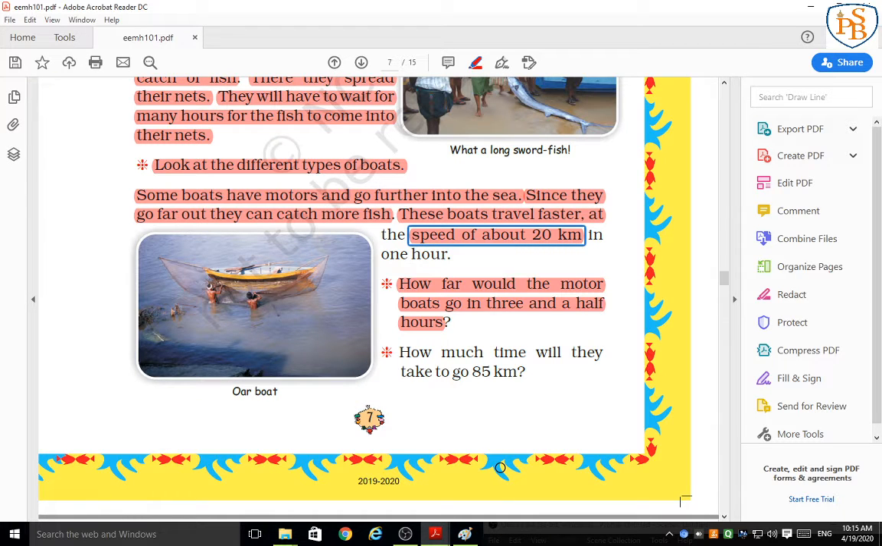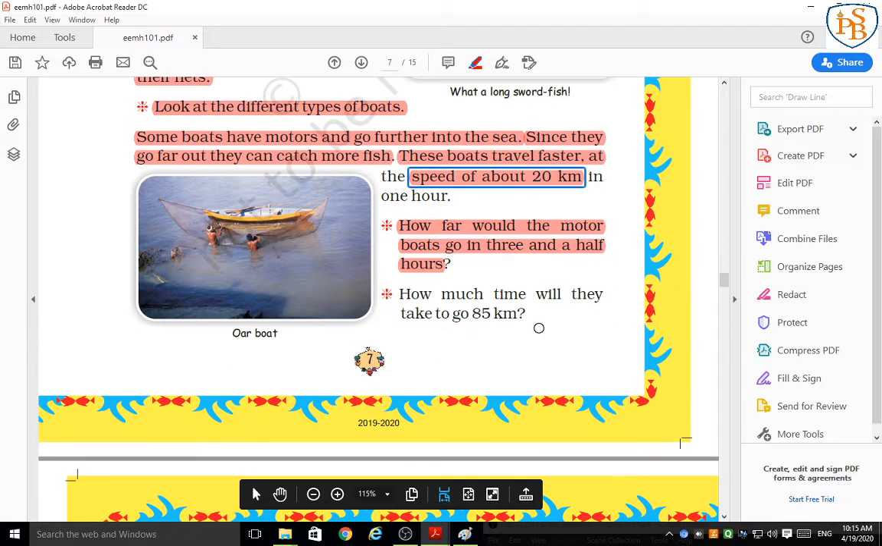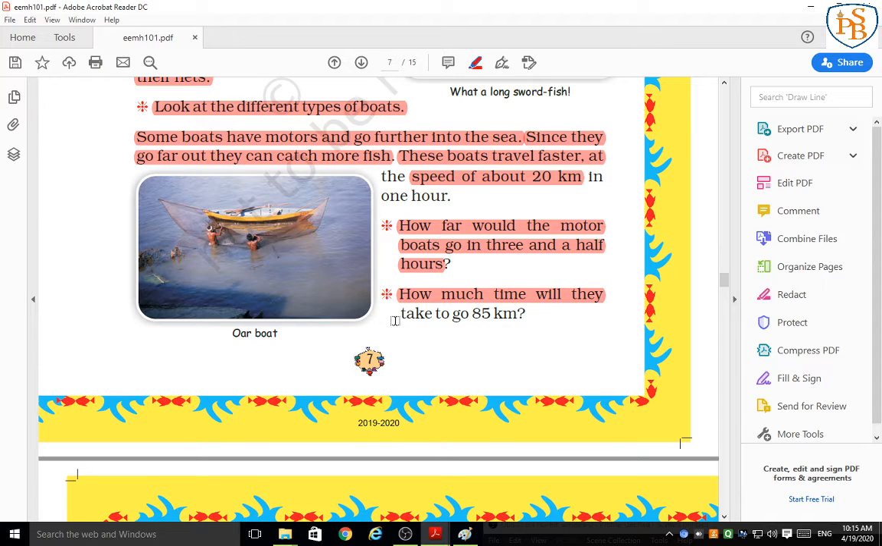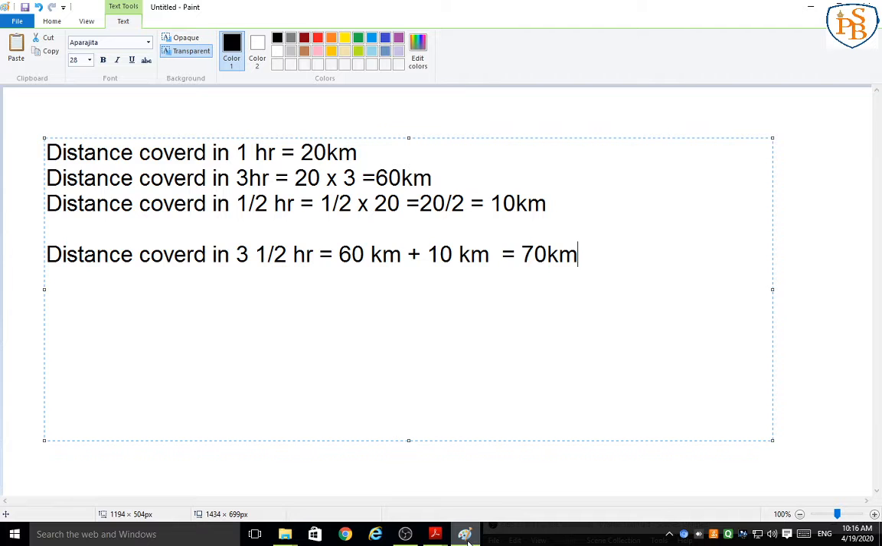So again let's come to our topic. This is the answer you got. Now one more question we have, that is, how much time will they take to go 85 kilometer? Here they were asking about distance, and now they are asking about the time. How much time will they take to go 85 kilometer? So can you solve this, students? Yes, I will help you. Again we will solve.